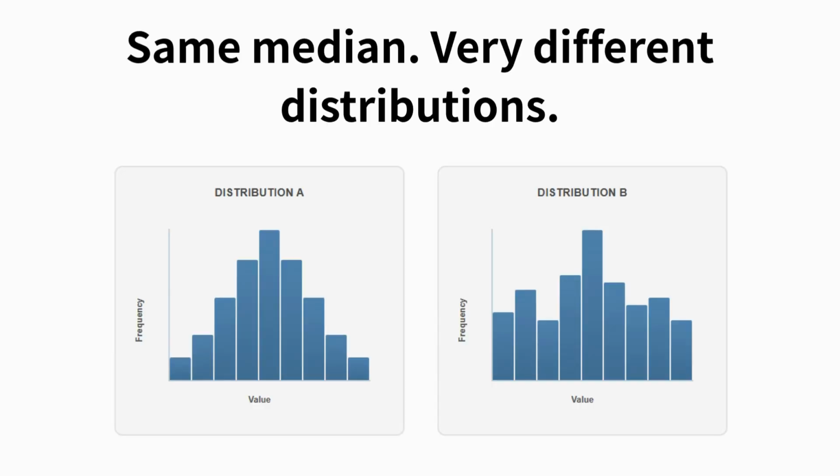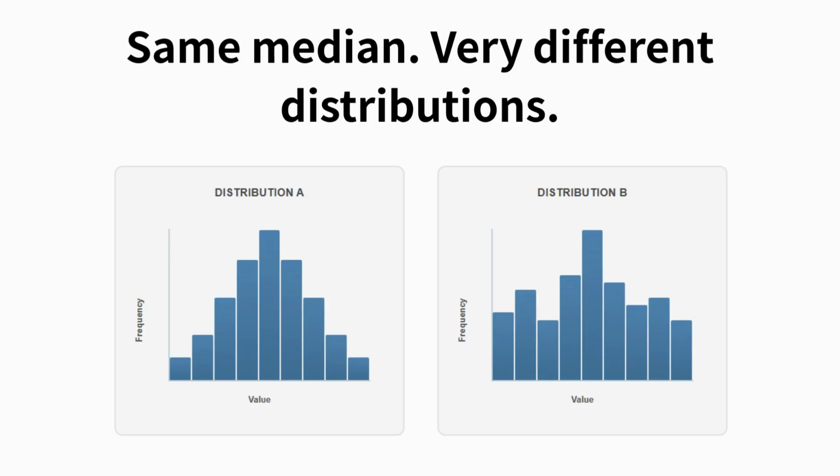Take a look at these two distributions. At first glance, they seem comparable. They share the same median, the same middle value. So, it feels reasonable to think they describe similar situations. But pause for a moment. Look at the shapes. On the left, the data is tightly clustered. Most values sit close together. On the right, the values are spread out. There is more variation, more uncertainty. Now ask yourself, does the same median really represent the same kind of data? If you were asked to describe a typical outcome, would your answer be the same for both distributions?